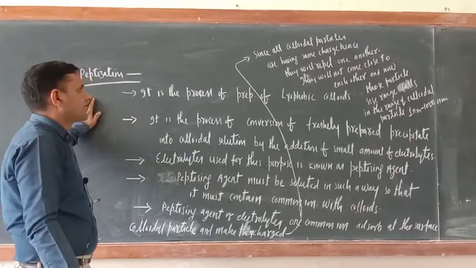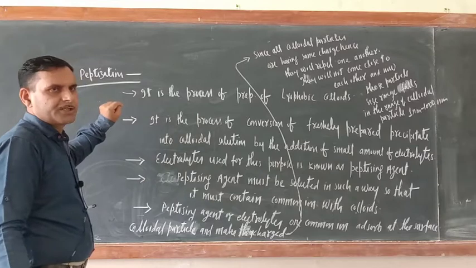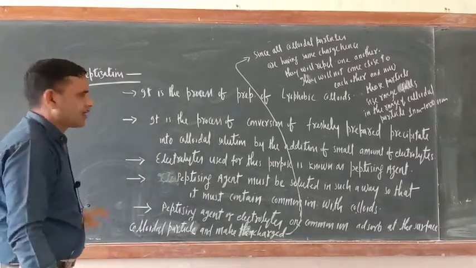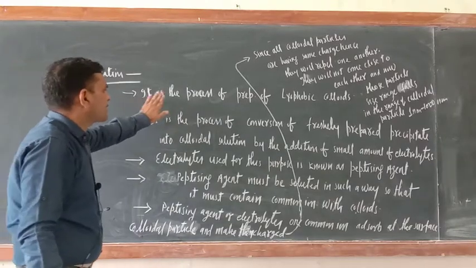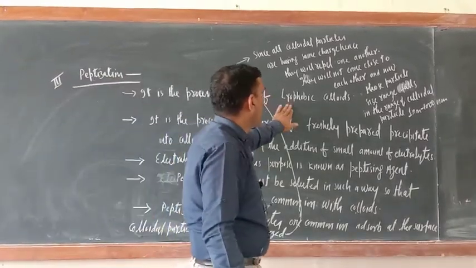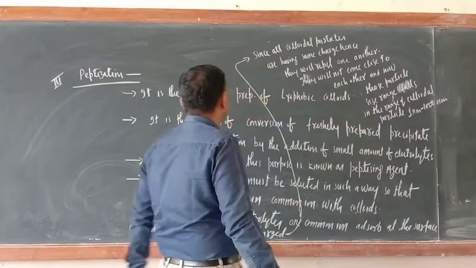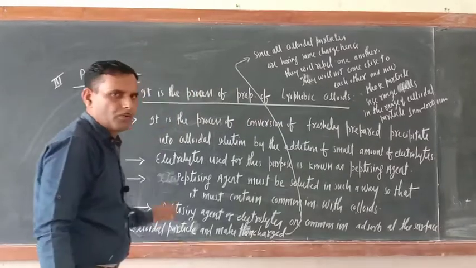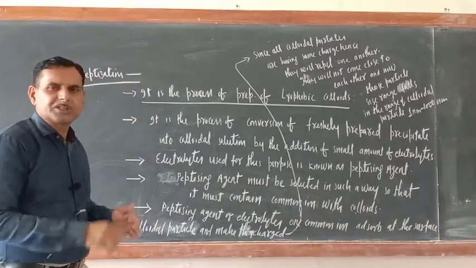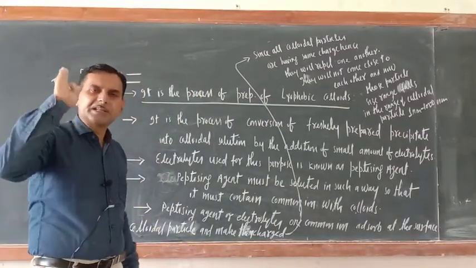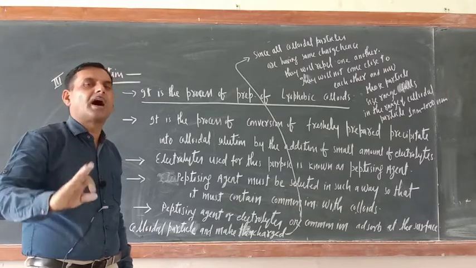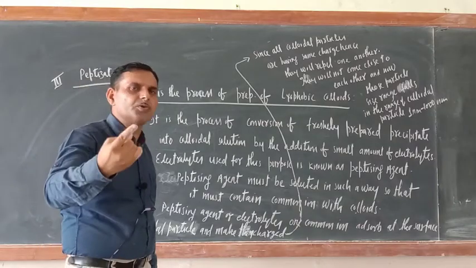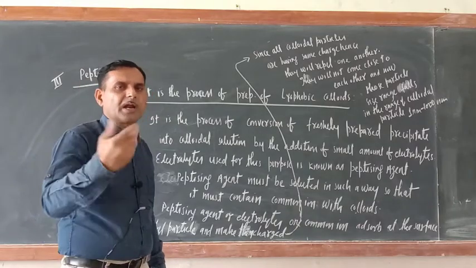So dear cadets, now peptization. This is the third method of preparation of colloids. Number one thing is, it is the process of preparation of lyophobic colloids. Just remember this. Actually, what is peptization? Remember, peptization is nothing but a method of conversion of a freshly prepared precipitate into a colloidal solution or colloidal particles.